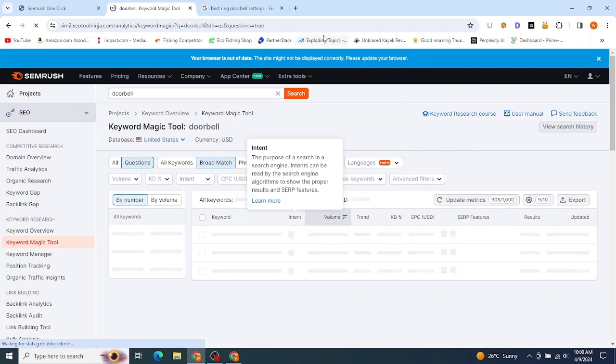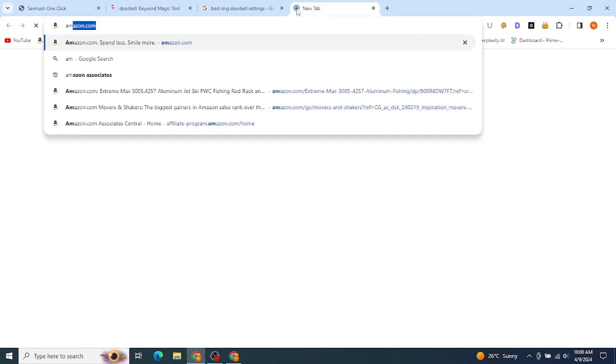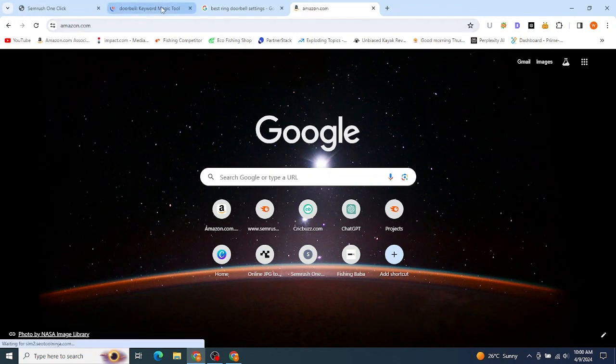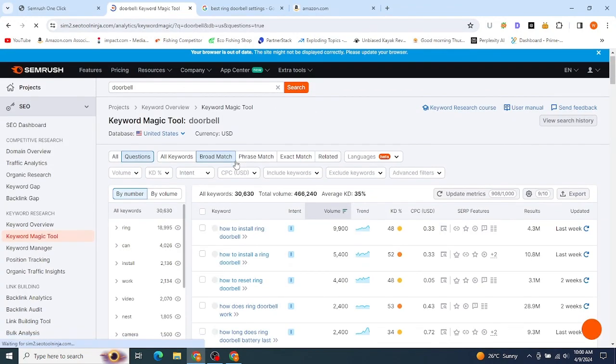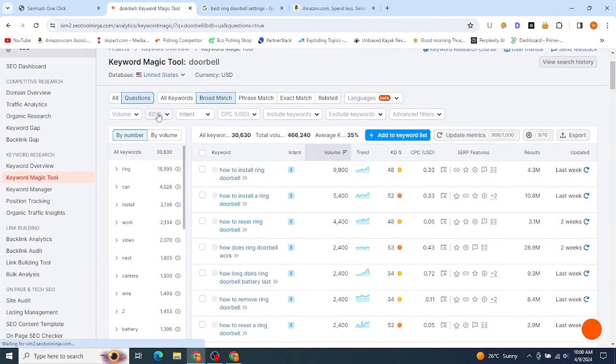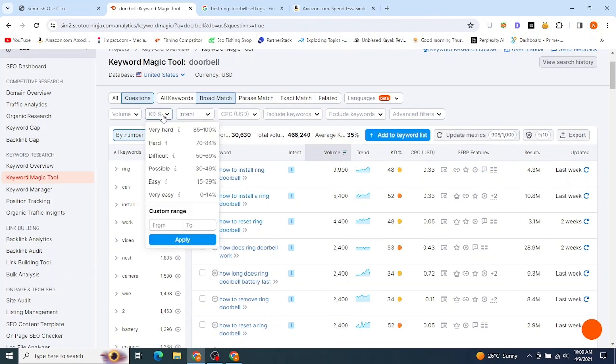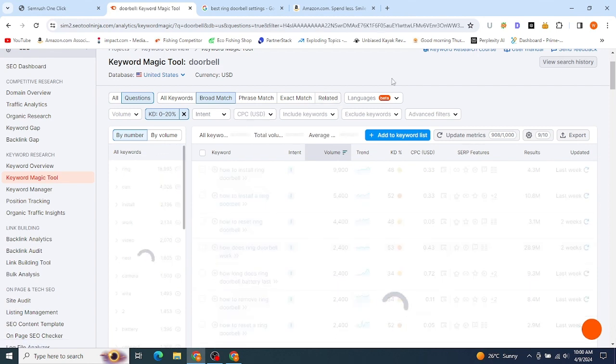Okay, so I will open amazon.com as well, because we have to find a product. Now just tap on this keyword difficulty tab. Keyword difficulty means how difficult it is for this keyword to get ranked on Google. So I will choose 0 to 20. 0 to 20 means easy to rank keywords. You can even target 0 to 30 as well, because Quora's authority in the eyes of Google is very high. So I will go with 30, because we have to increase this total volume.